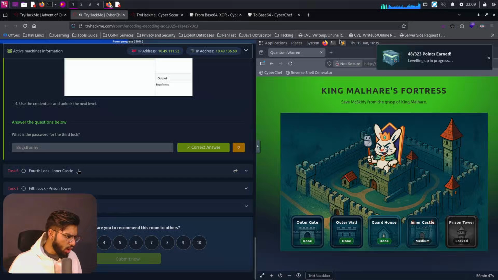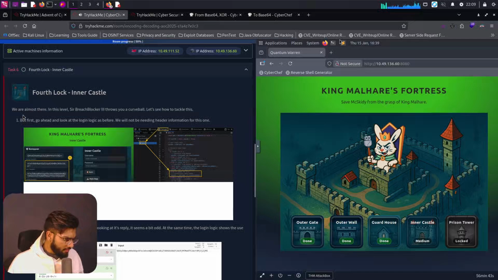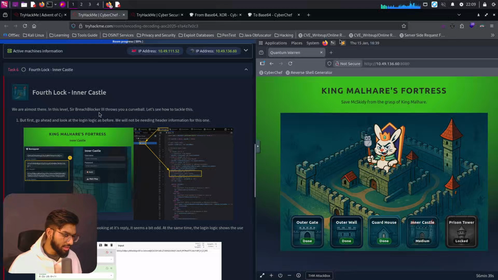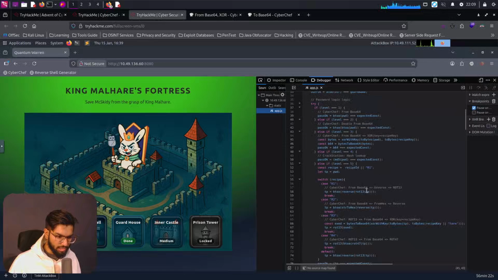The fourth lock, inner castle. We are almost there. In this level, Sir Beach Blocker 3 throws you a curveball. Let's see how to tackle this. But first, go ahead and look at the login logic before. We will not be needing the header information for this one. Okay, we are already in the login logic, and in the fourth level, it says hash lookup.